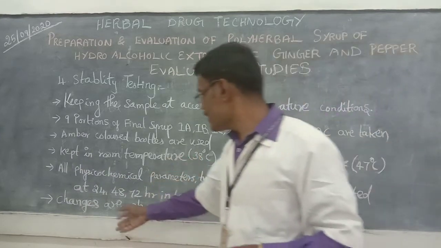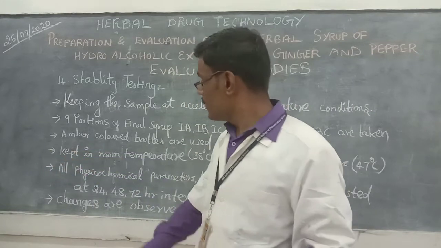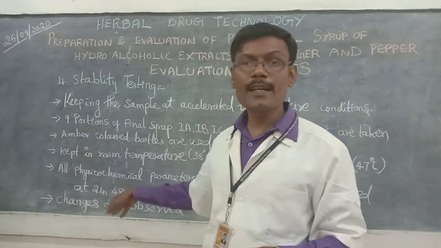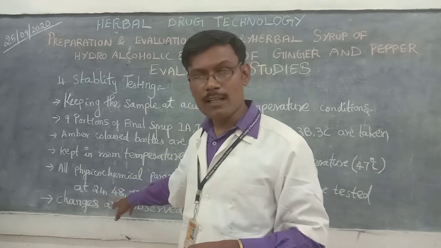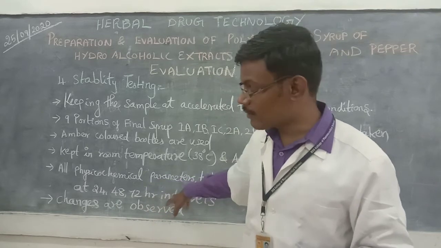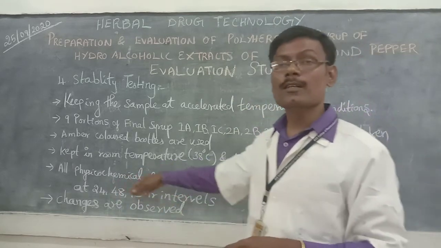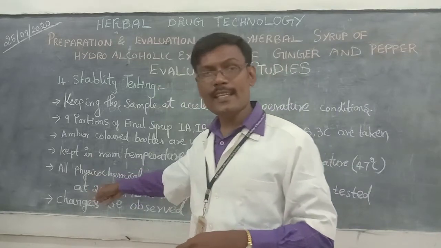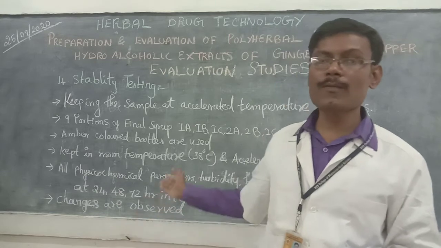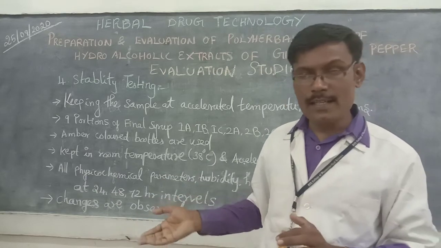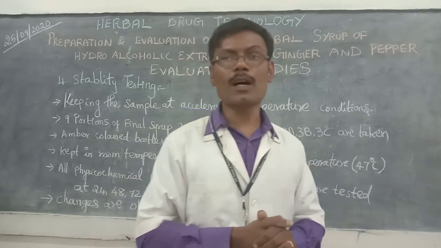If there are any changes in this, we have to note them. These parameters should be checked at 24 hours, 48 hours and 72 hours. I mean within a 1 day interval we have to perform this procedure. If any changes are observed, we have to note them. This will be very helpful for the evaluation testing. So these are the methods of evaluation of polyherbal syrup.